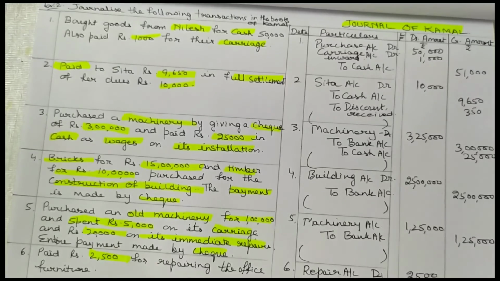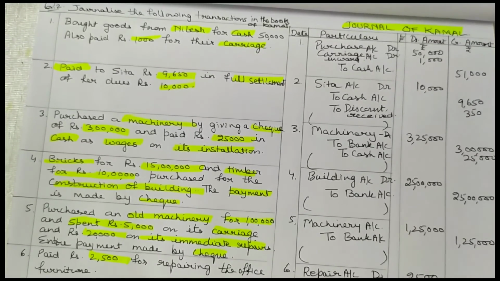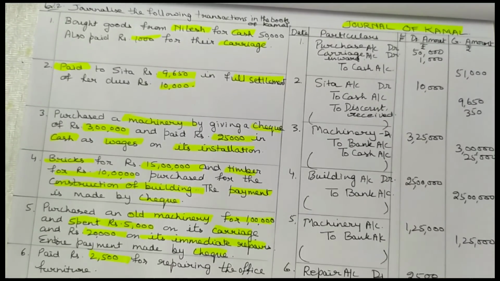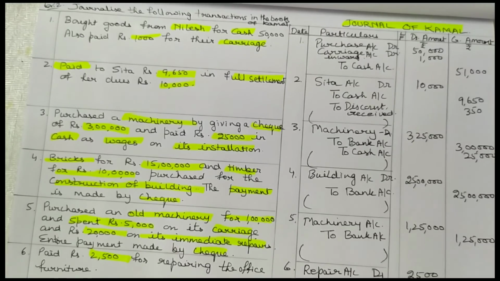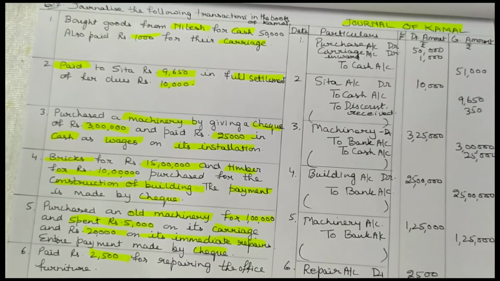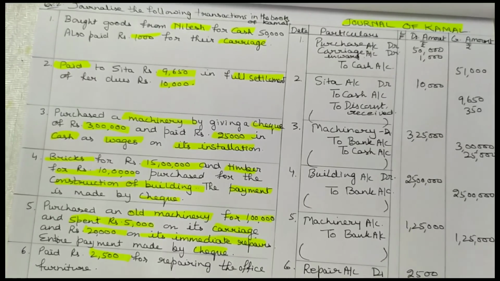This is all about general entries. I have made 5 videos, part 1 to part 5, for general entries. Now this chapter is almost complete. I tried my level best to cover each and every type of transaction.